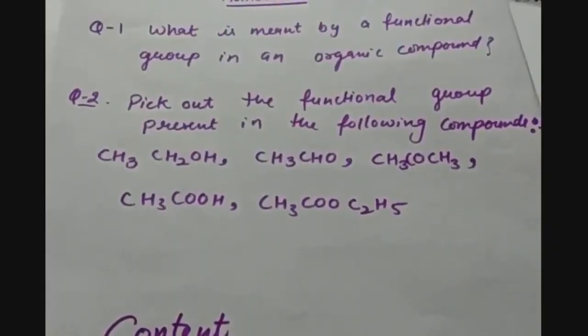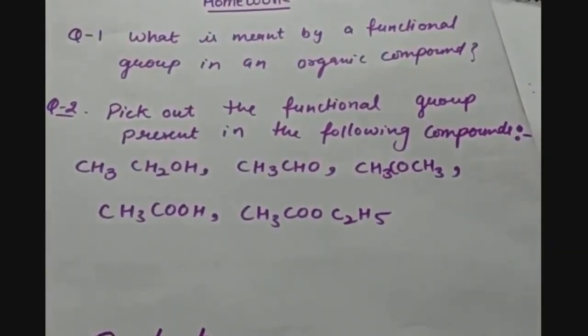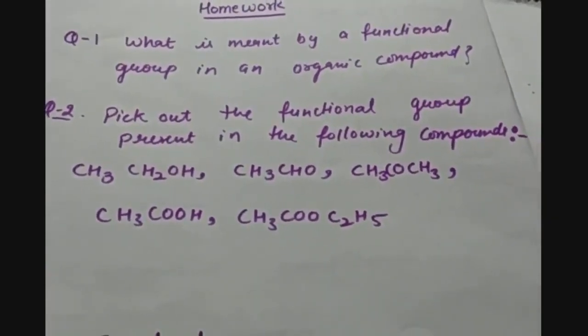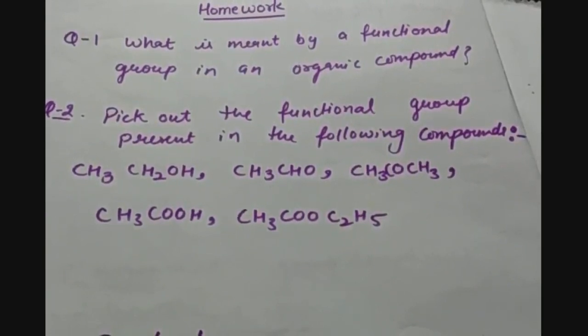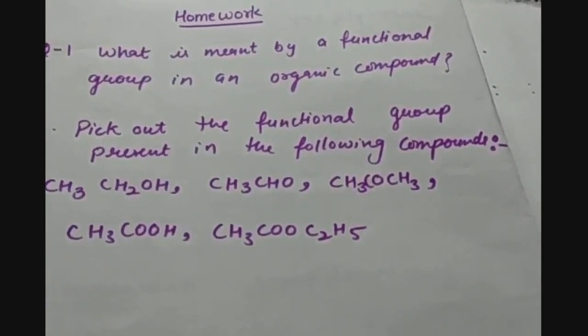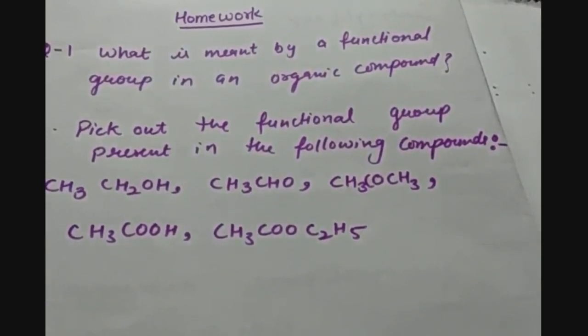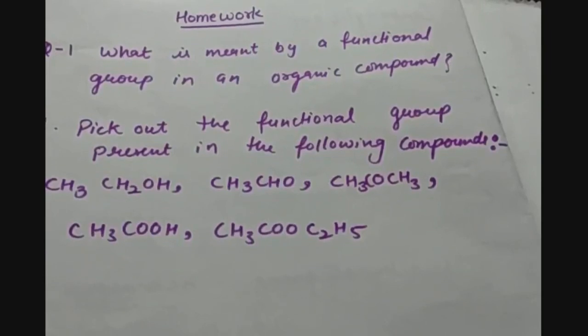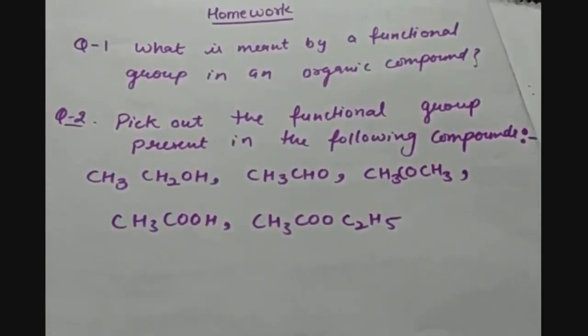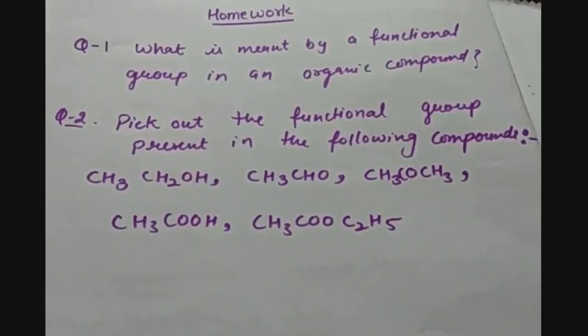The second question is, pick out the functional groups present in the following compounds. Compounds are CH3CH2OH. So you can see here that we have a functional group of OH. In second, CH3CHO. CHO is the aldehyde group. CH3COCH3. So here you can see that we have a CO in between. When you draw the structure, you can see that this CO is the ketone functional group. When we have CH3COOH, COOH is the carboxylic acid functional group.